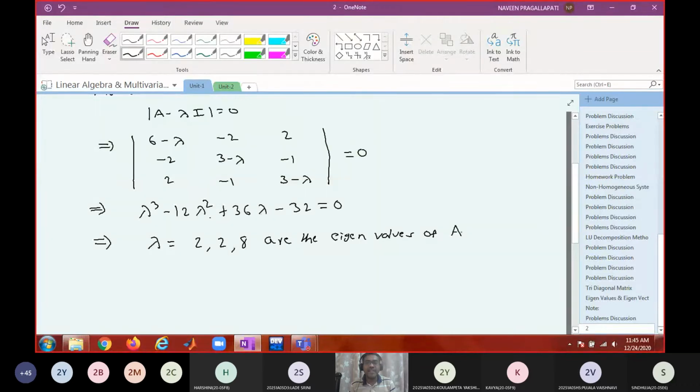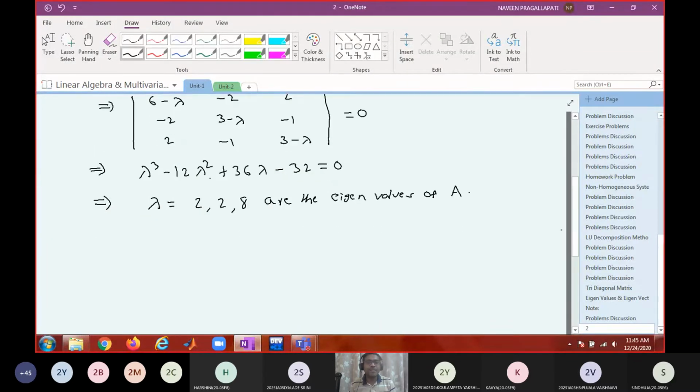How many distinct eigenvalues are there now? 2. So how many systems of linear equations? 2. So find out eigenvectors corresponding to lambda equal to 2 first.